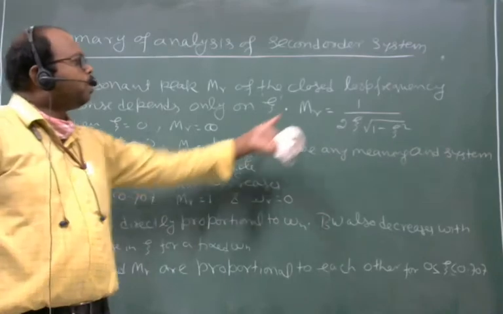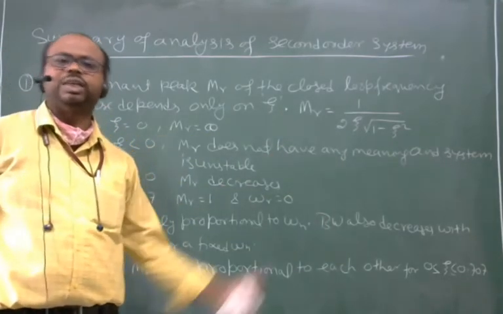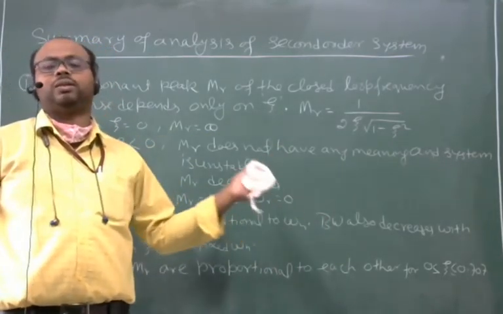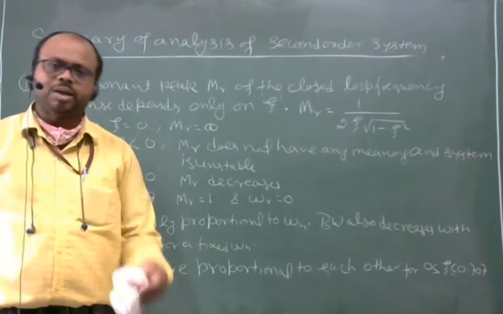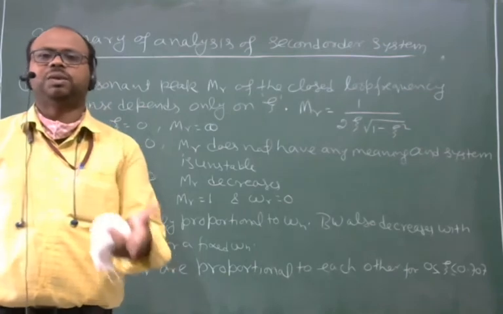If zeta is negative, then the system will be unstable. Negative zeta means system is unstable.